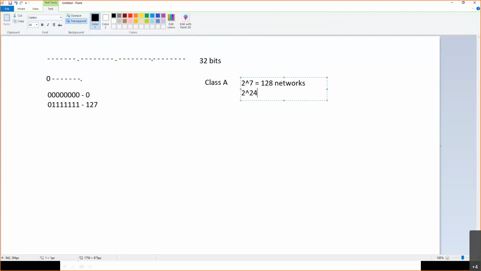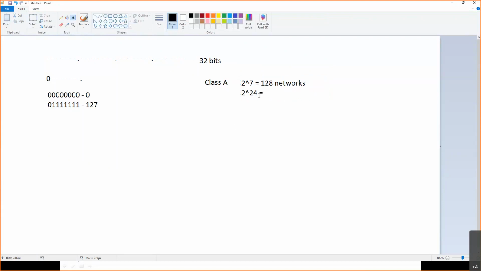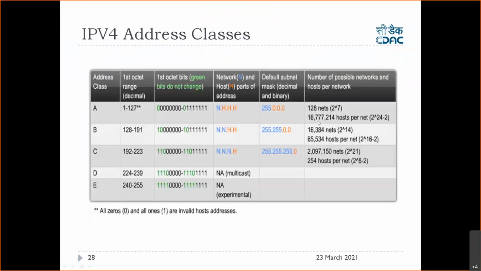So 2 to the power 24 IP addresses will be available in a Class A series of IPv4 addresses. The same thing is mentioned here: 2 to the power 24 minus 2. The first address in any network is always treated as the network ID and the last address is treated as the broadcast ID. That's why you subtract 2. So these many hosts will be there in Class A.